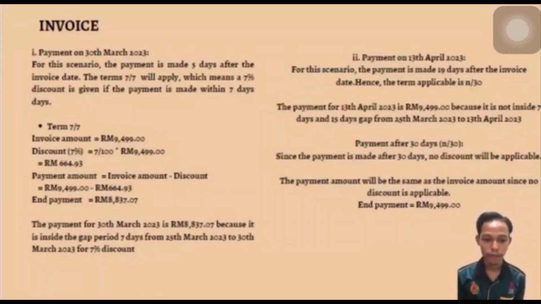Invoice. The first payment made to supplier X is on 13 March 2023, which is 5 days after the invoice date. So the term 7/7 is applicable, which means a 7% discount is given. The invoice amount is 9,499, with the 7% discount being 664 ringgit and 93 cents, and the end payment will be 8,837 ringgit and 7 cents.